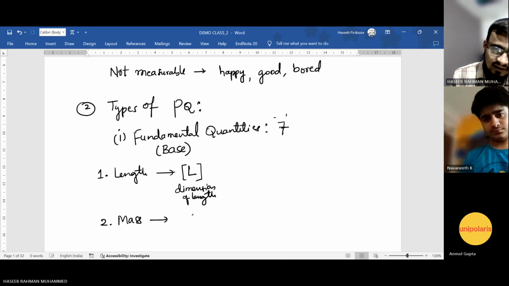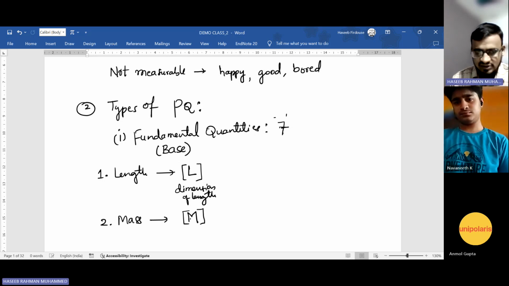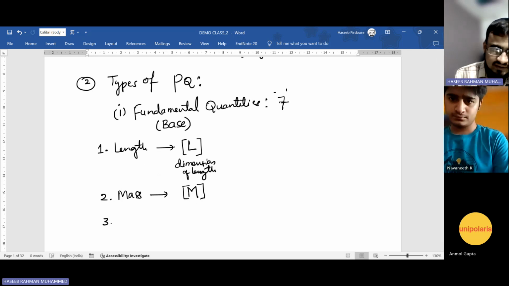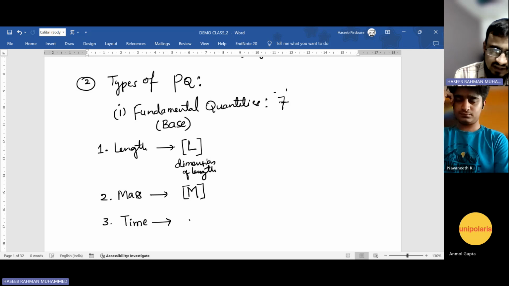I'll take capital M, and in square brackets, [M] is the dimension of mass. The third one is time. For time dimensions, I'll take capital T.